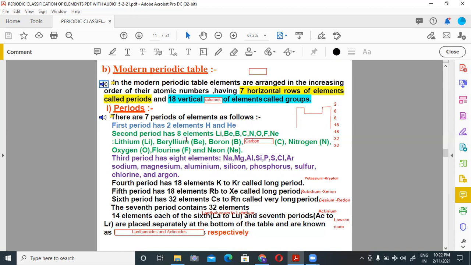Second period has 8 elements: lithium, beryllium, boron, carbon, nitrogen, oxygen, fluorine and neon. Third period has 8 elements: sodium, magnesium, aluminium, silicon, phosphorus, sulfur, chlorine and argon. Fourth period has 18 elements, potassium to krypton, called long period.